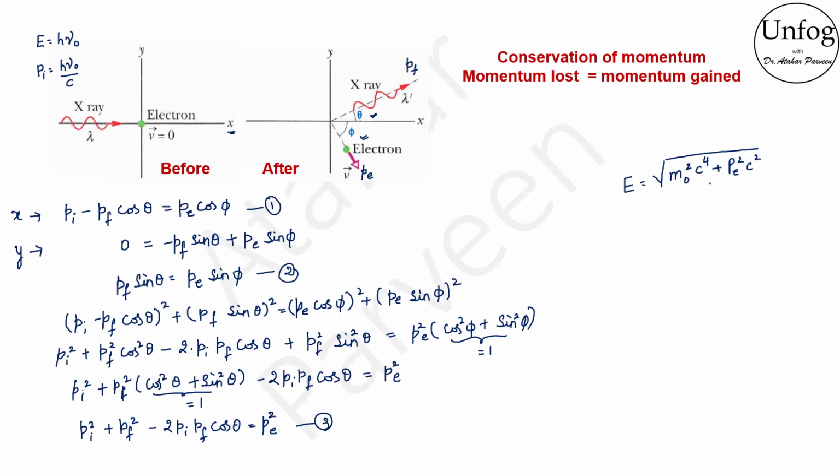Now let us apply the law of conservation of energy. Loss of energy of the photon should be equal to the energy gained by the electron. Here let it be the photon. On my left hand side, loss of energy means before collision the energy was h nu, and after scattering the energy becomes h nu dash.